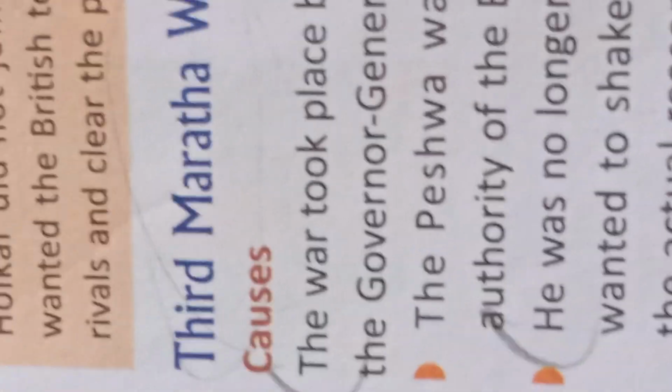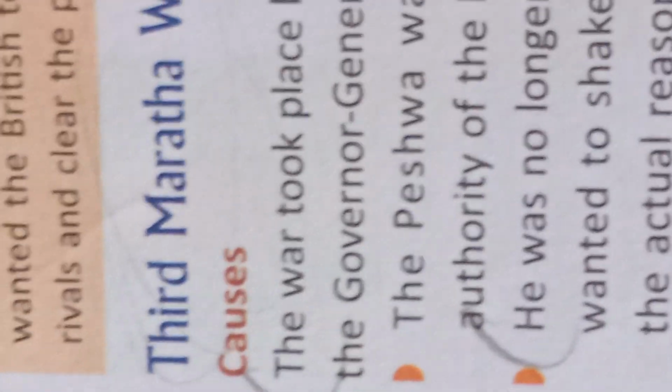So as a result of the Third Maratha War, this is very important.